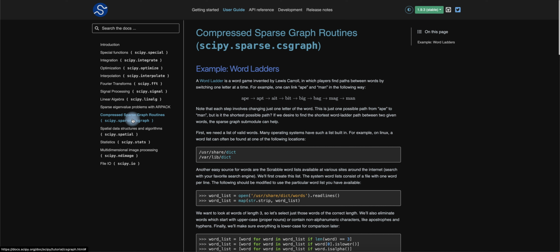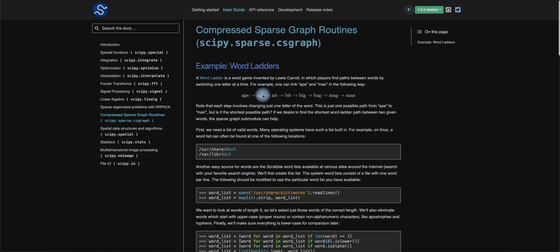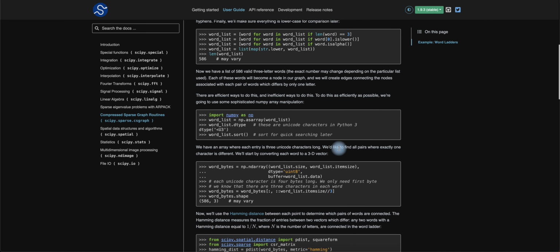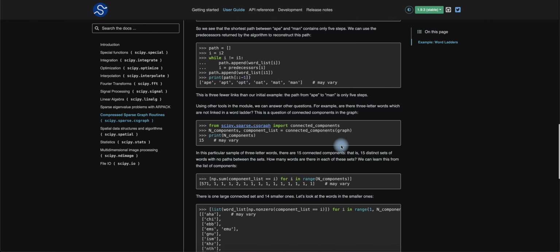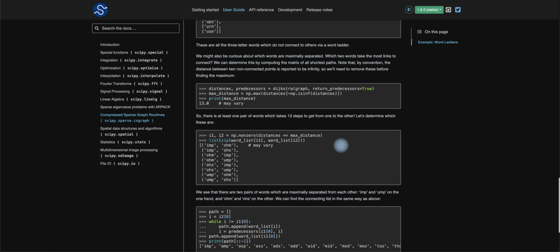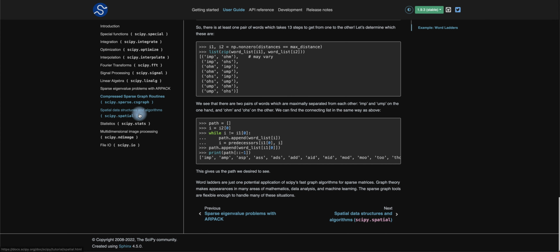Sparse graph routines basically deal with manipulation when it comes to words. Basically dealing with word ladders, where you manipulate certain paths between words, switching things one letter at a time, right? Get your word list out, get your stuff done below, import NumPy, compute the Hamming distance, get everything down, and that's how you're able to see the manipulation go down below.